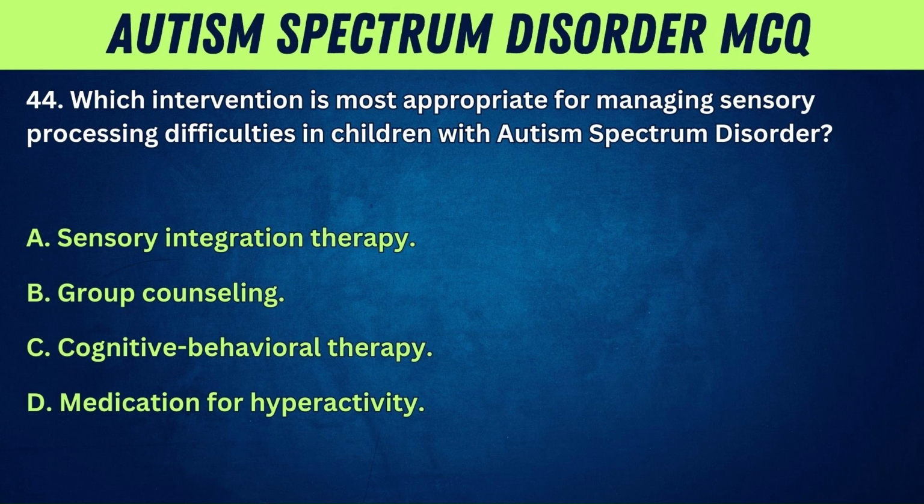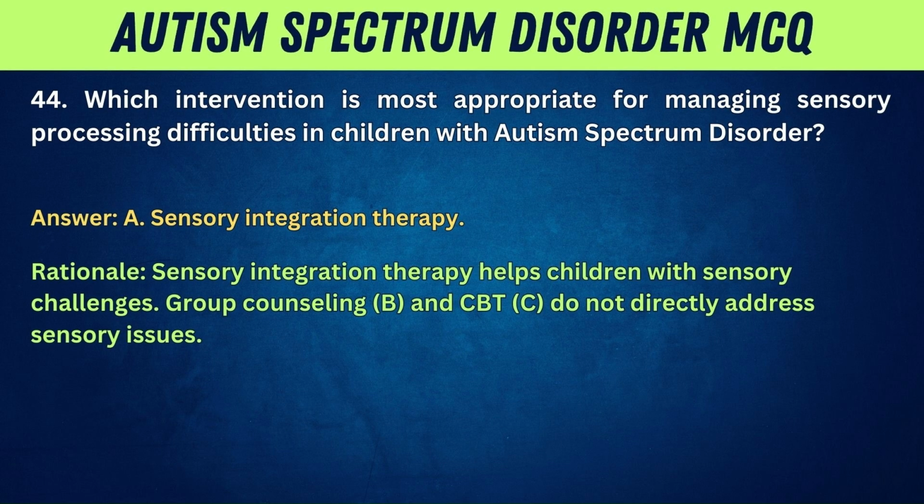44. Which intervention is most appropriate for managing sensory processing difficulties in children with autism spectrum disorder? A, sensory integration therapy. B, group counseling. C, cognitive behavioral therapy. D, medication for hyperactivity. Answer: A. Sensory integration therapy. Rationale: sensory integration therapy helps children with sensory challenges. Group counseling, B, and CBT, C, do not directly address sensory issues.